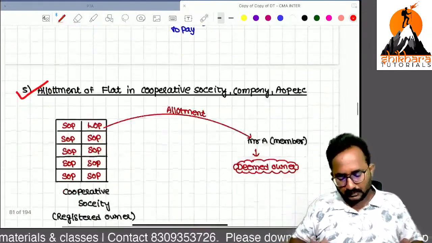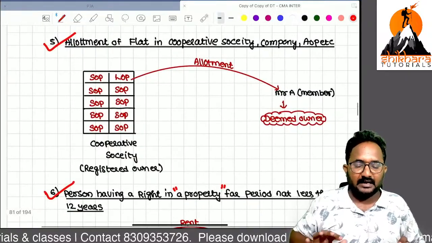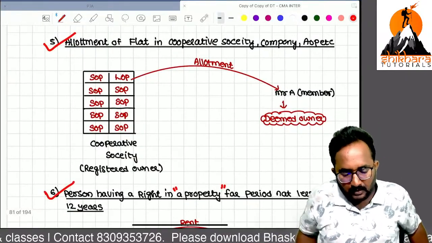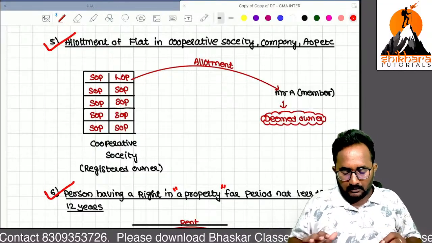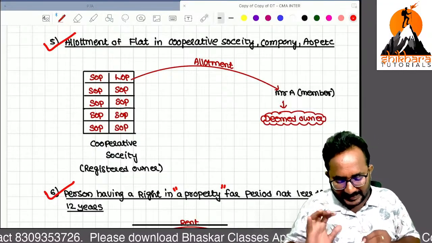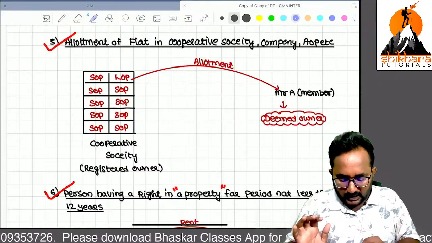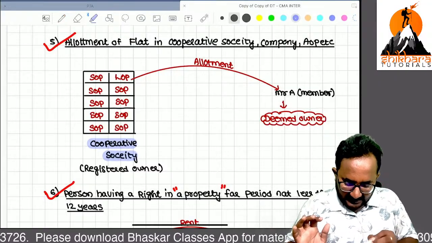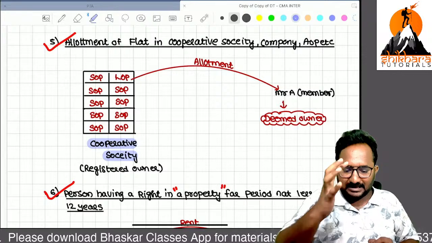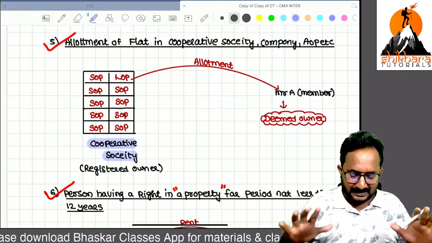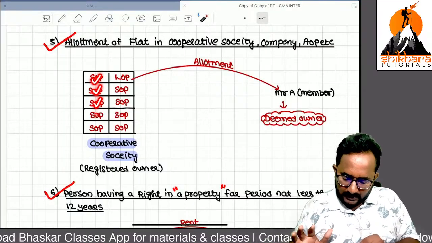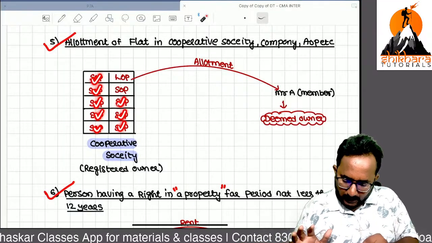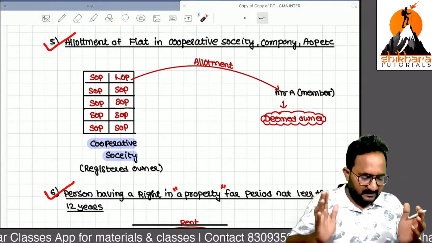Now, allotment of a flat in a cooperative society, company or AOP, etc. Sir, some members are associated together. They incorporate a cooperative society. They construct one apartment. After the construction of the apartment, every flat is distributed to the members.